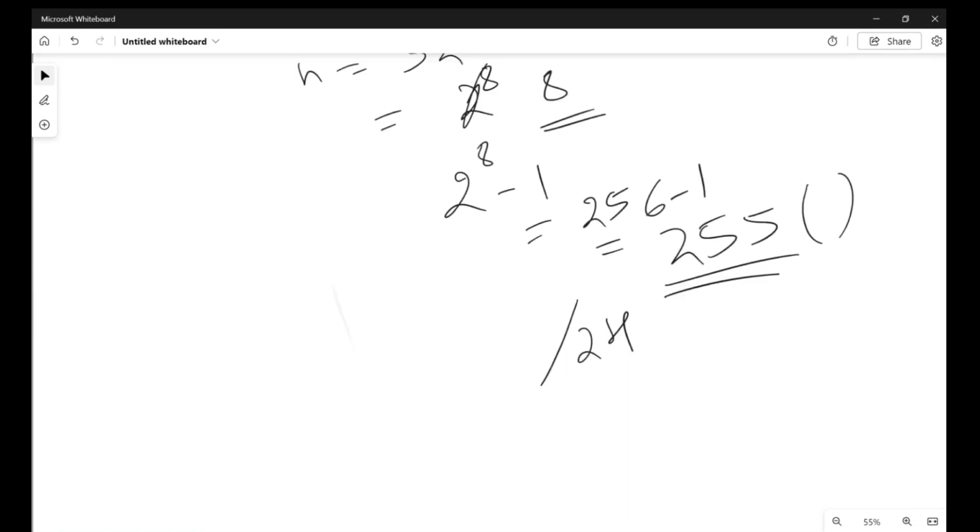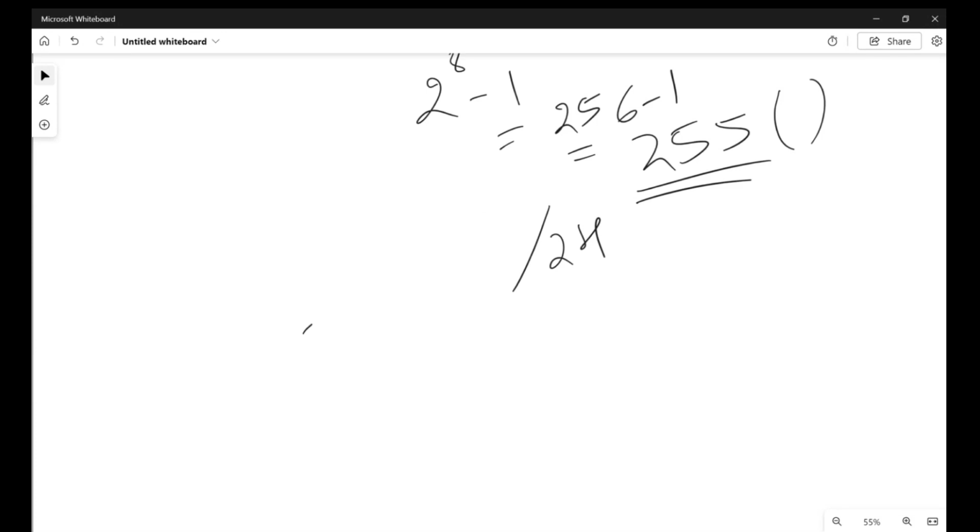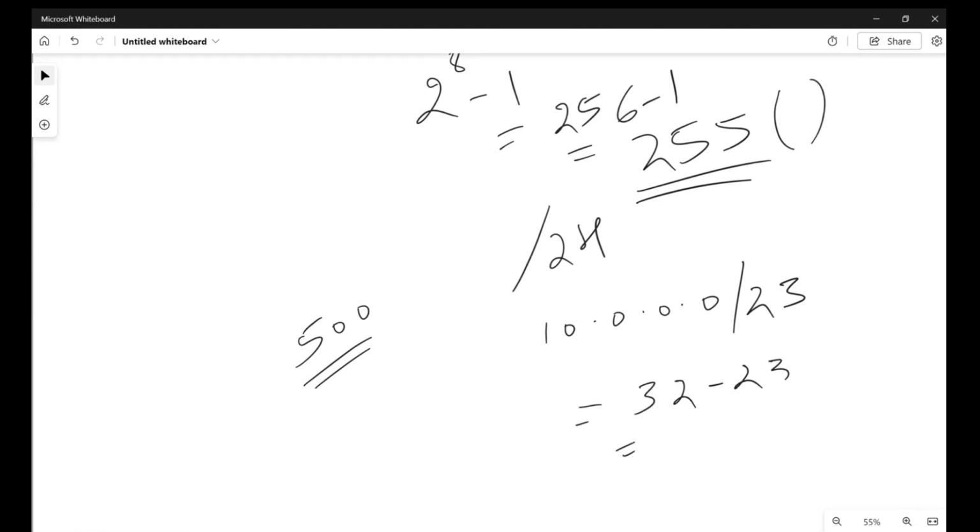Similarly, let's imagine you have a deployment of 500 VMs. You go and ask your network team that you need an address space, or a network range, to deploy 500 VMs. They will say, okay, you take 10.0.0.0/23. Now you calculate 32 minus 23, which is 9.